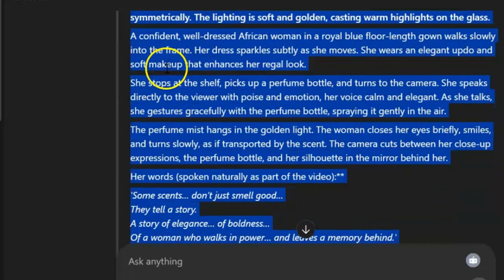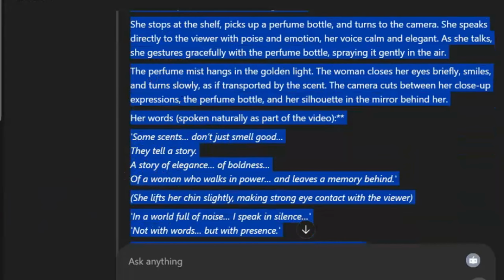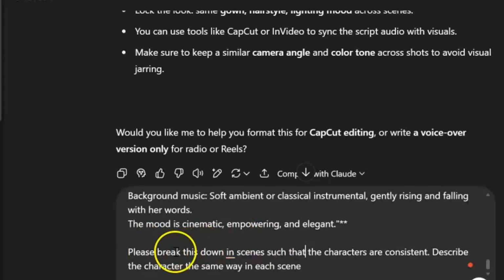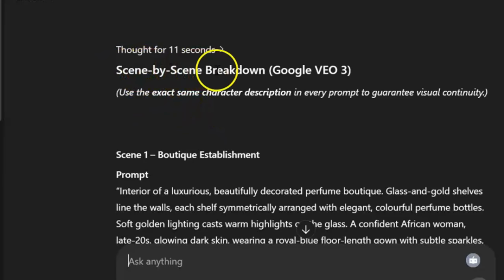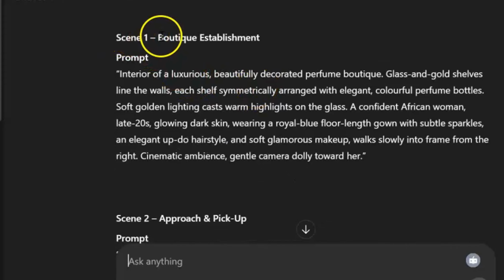So I went ahead to copy the prompt, including the script. Then I asked ChatGPT, I said, please break this down in scenes such that the characters are consistent. Describe the character the same way in each scene. On sending that, I got this response, scene by scene breakdown. So scene 1 is a boutique establishment, and this is the prompt.